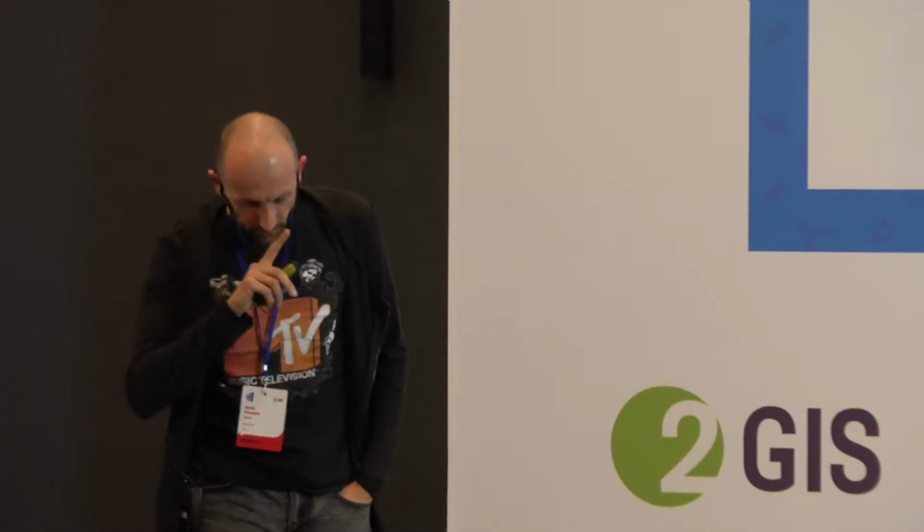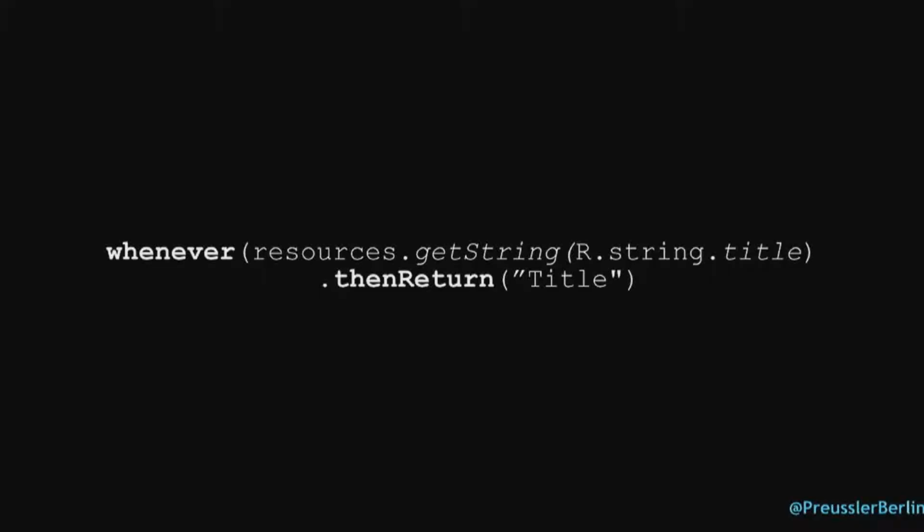You can even make it nicer. Before I show you how, let's look at how we do the when-then. Very similar as before. Just, when is a protected keyword in Kotlin, so they had to do whenever. If you want to use when, you have to use apostrophes. But it looks the same as in Java, except the missing semicolon.